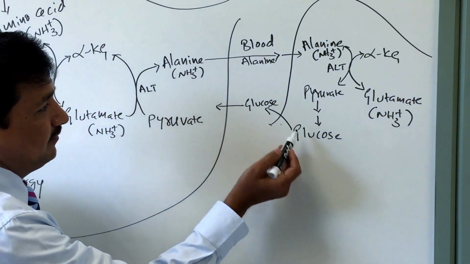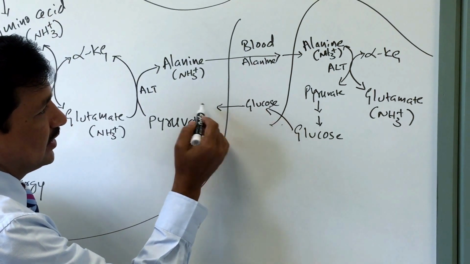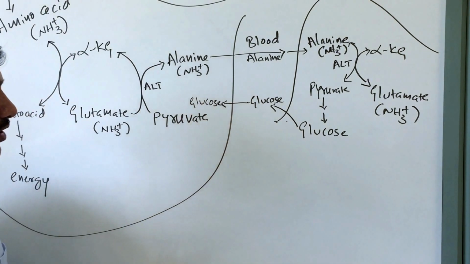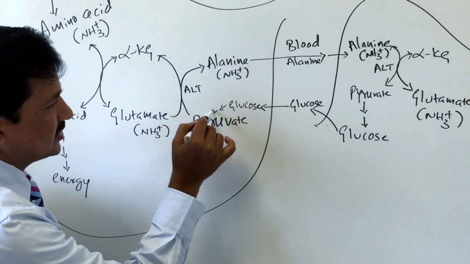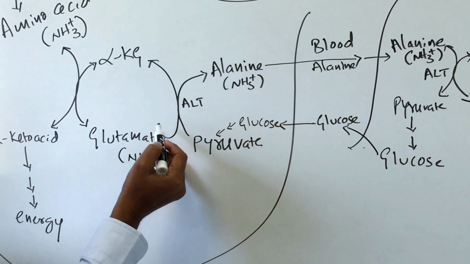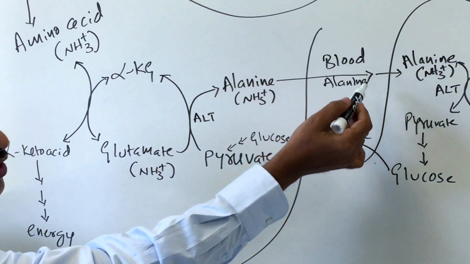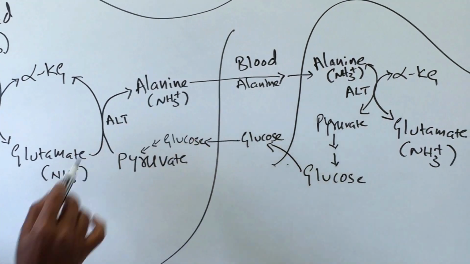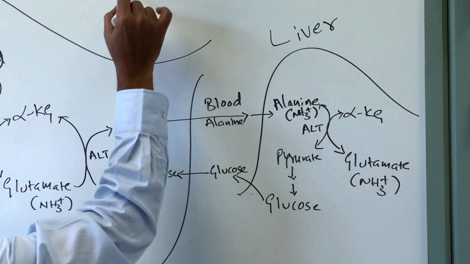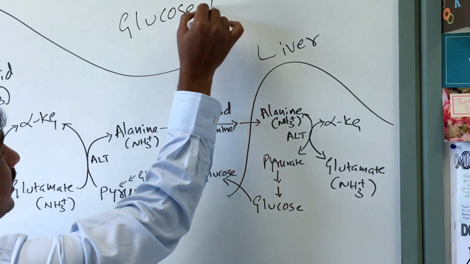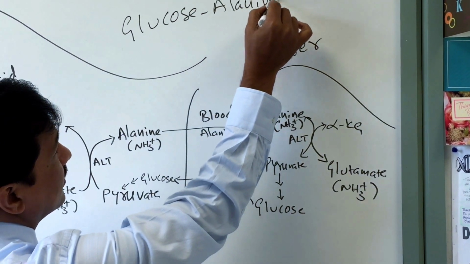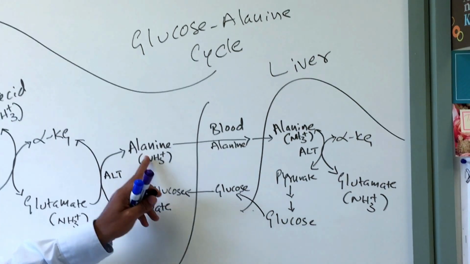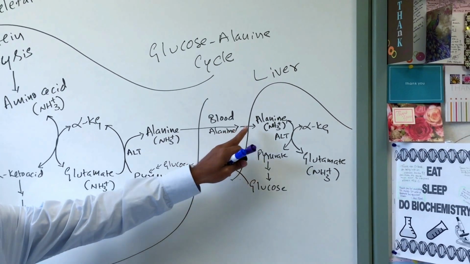Anyway, to complete the cycle, glucose which is there in the blood is taken up by the skeletal muscle, and that will undergo glycolysis, and on glycolysis you get pyruvate, and pyruvate can undergo a transamination reaction, bringing one more alanine. Okay, so this completes the cycle here. This particular cycle we call the glucose alanine cycle.